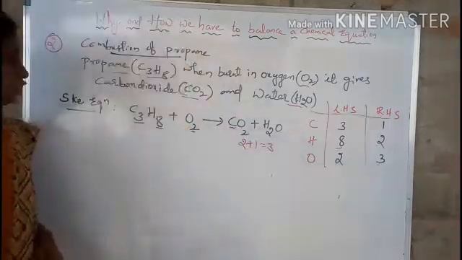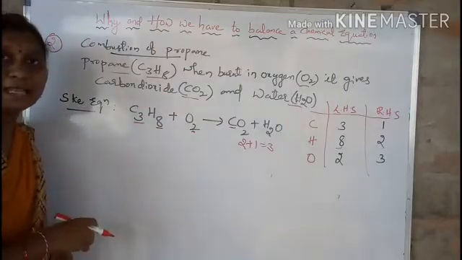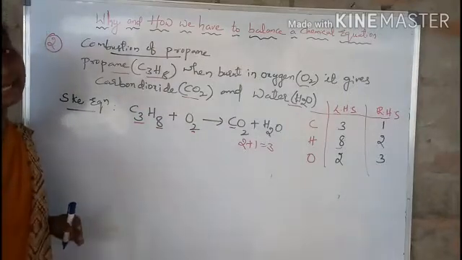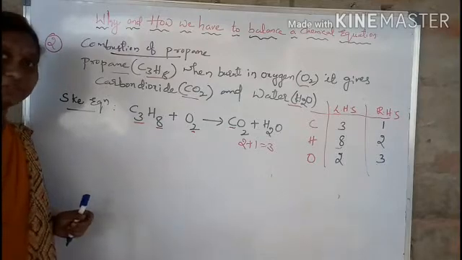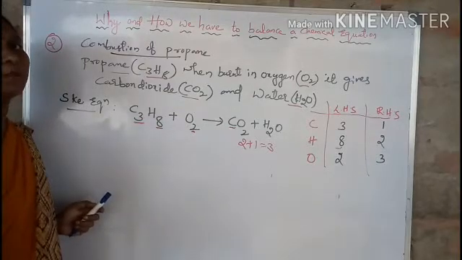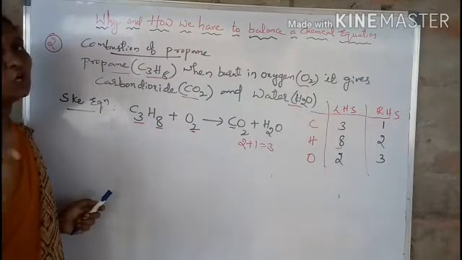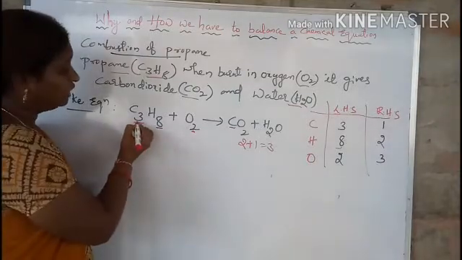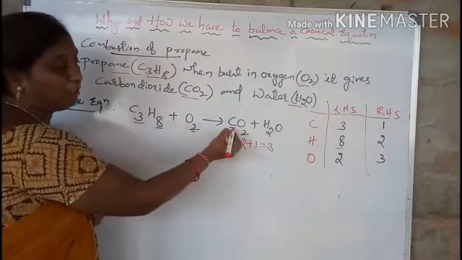So in step 2, we have to balance the number of atoms on the reactant side and product side by the hit and trial method. So first we will balance the carbon atom, other than hydrogen and oxygen. See here. Here the number of carbons is 3. Here the number of carbon is 1.